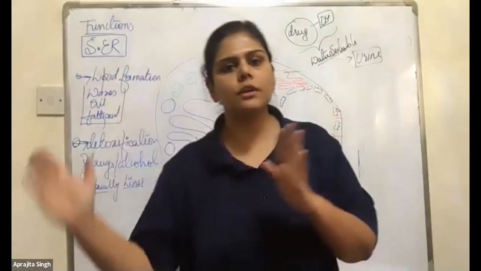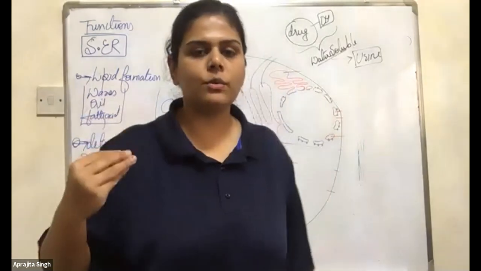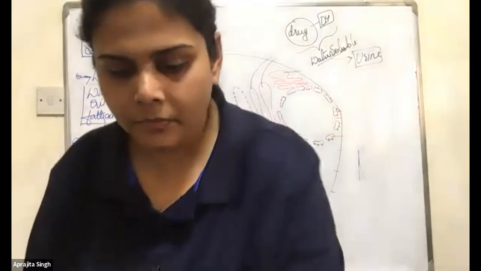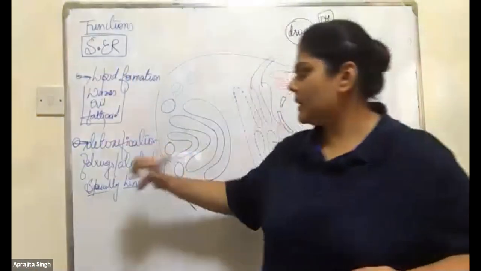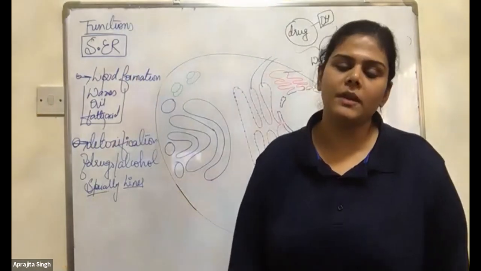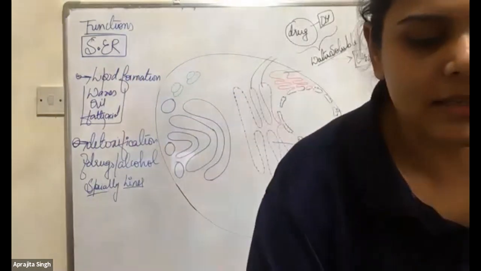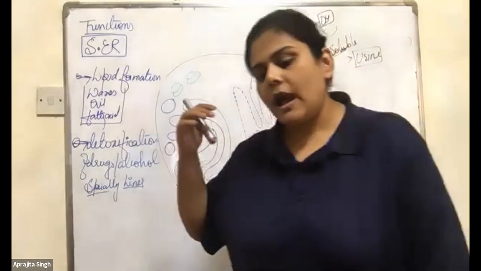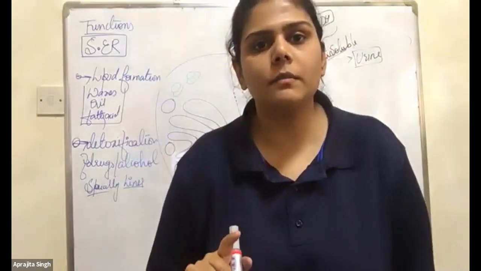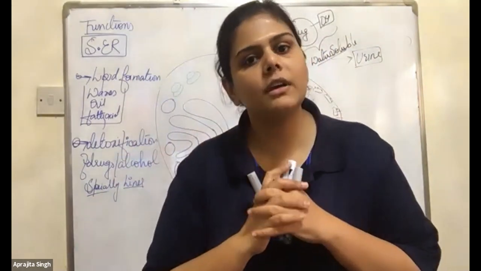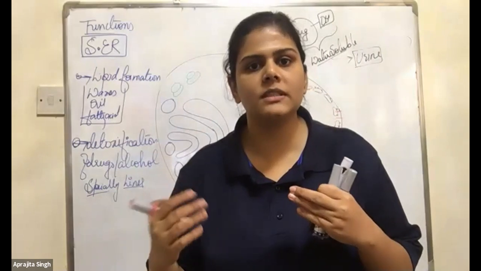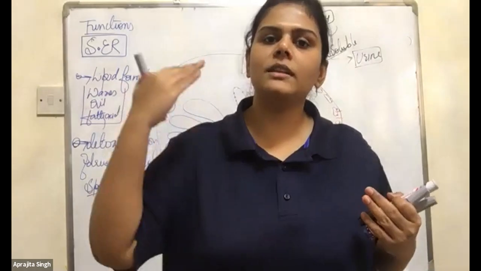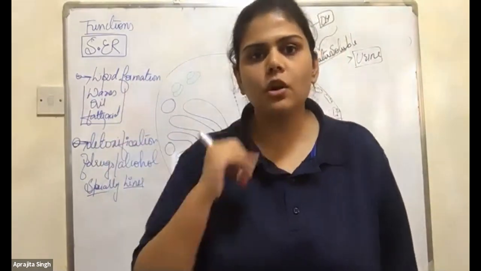So now you know the story of what the smooth endoplasmic reticulum is doing. It is doing the work of detoxifying in the person. So this is a very important part of the smooth ER. Now, the next function. I have told you of one organ where the smooth ER is present in a large amount. Can you tell me any other examples where smooth ER is present, as we saw with the protein?